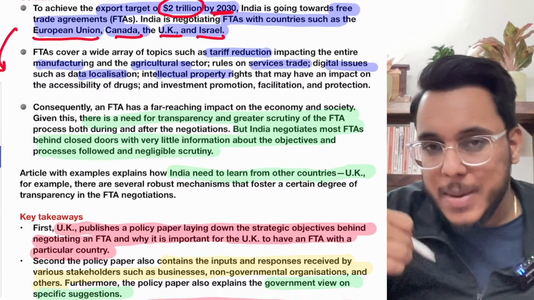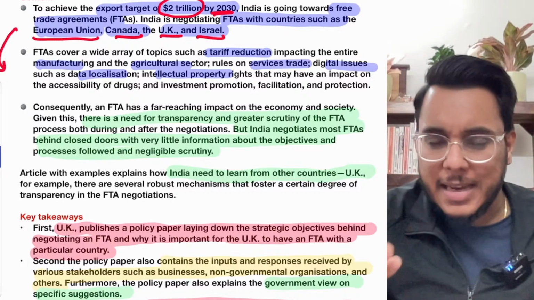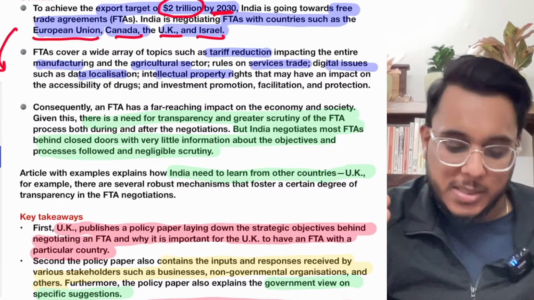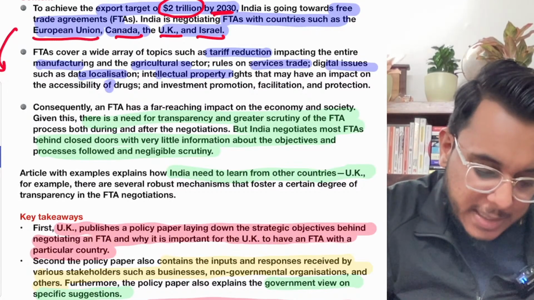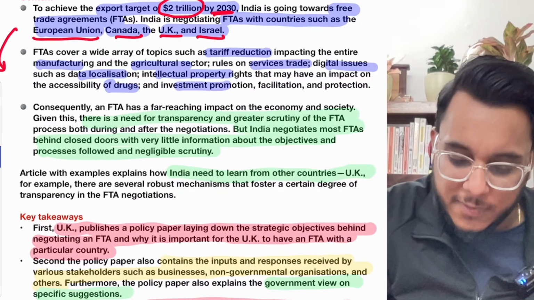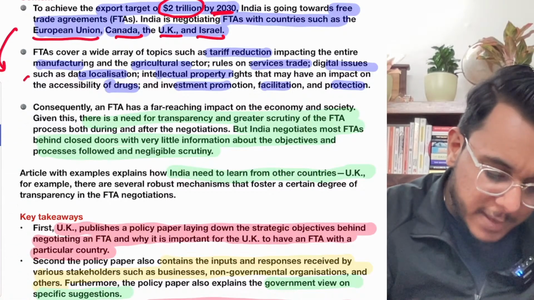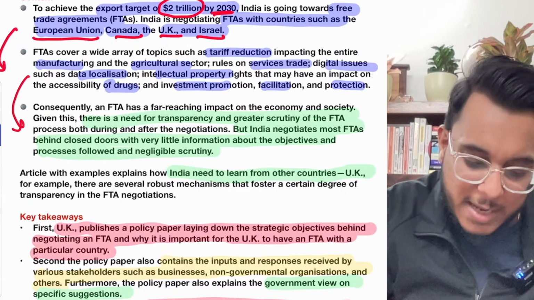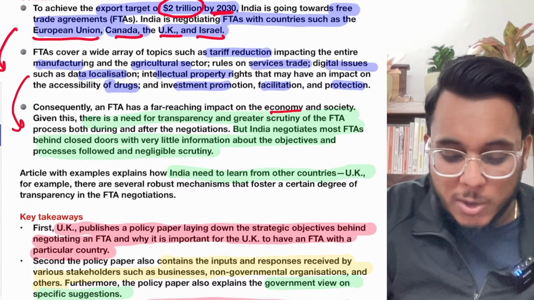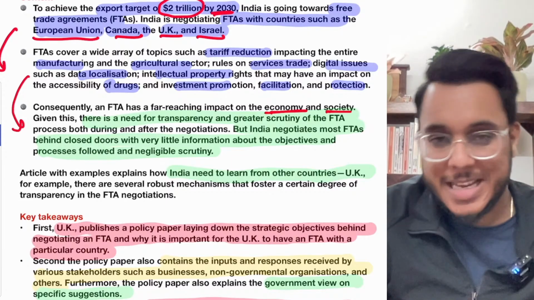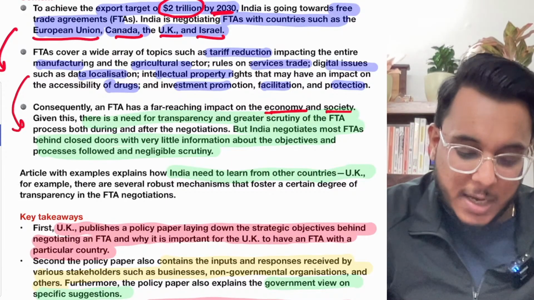Fine. And they will be impacting all the arenas of trade, all the arenas of business. They will be impacting the accessibility of drugs, investment facilitation, protection. All these things will be impacted. So therefore, we can very simply say that the FTA will have a far-reaching impact on any economy, any society. Yes, a huge impact will be there.